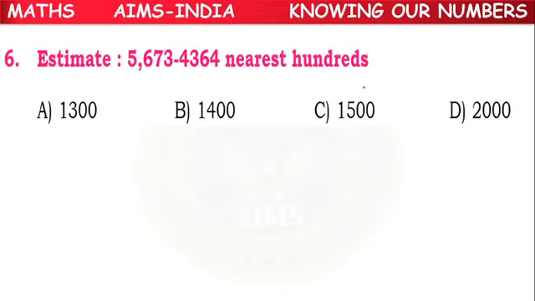Next. So fifth one, estimate to the nearest hundreds. So here we have a difference of 2 numbers, meaning estimation of difference. So whenever we are finding the estimation of a difference, what do we have to do, children? We have to round them off separately first.